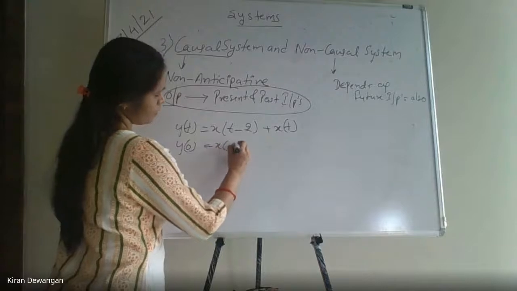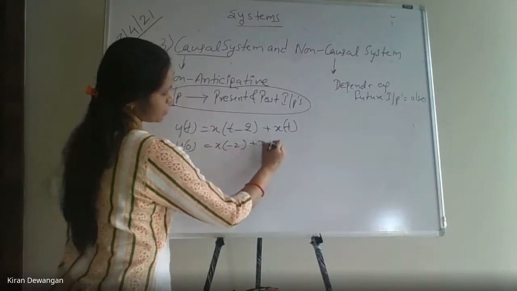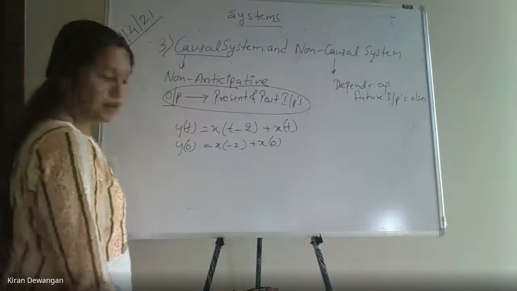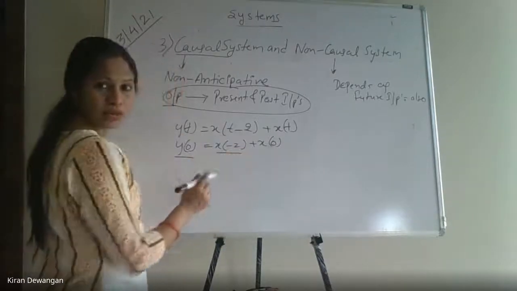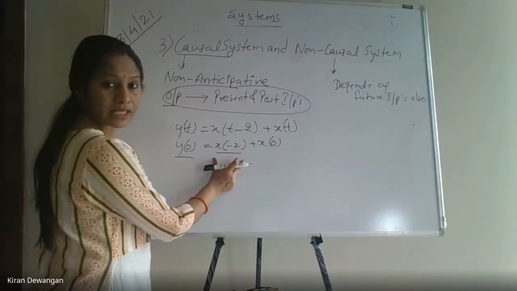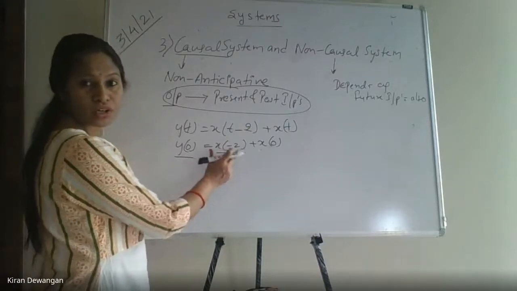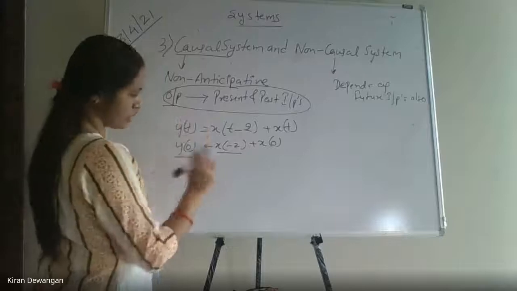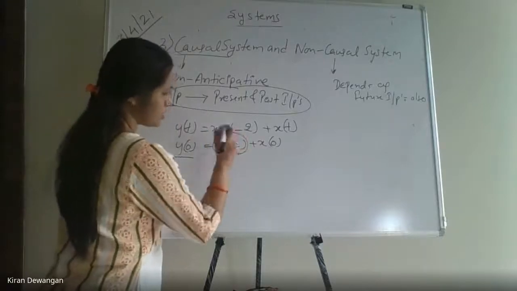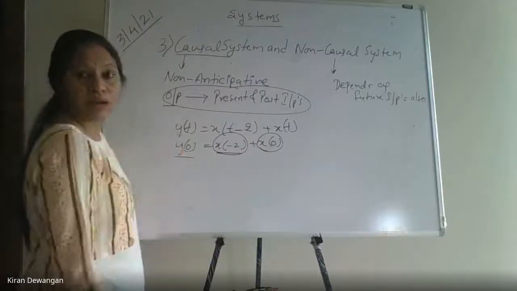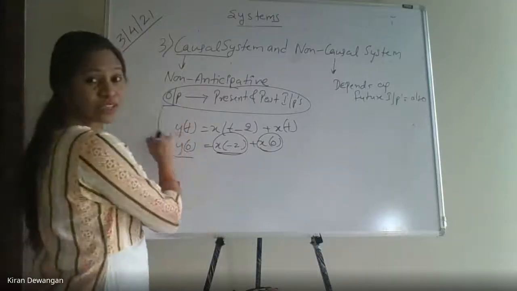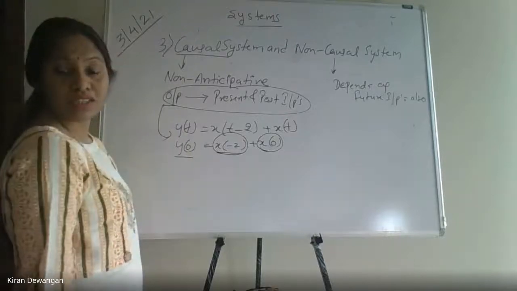X of minus 2 plus x of 0. Clear? So y of 0 is depending on the past input. X of minus 2 will be considered as the past input. It is depending on the past input and on the present input. Hence, it will be a causal system. Non-causal नहीं होगा.